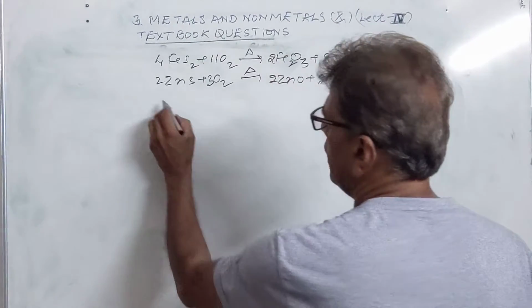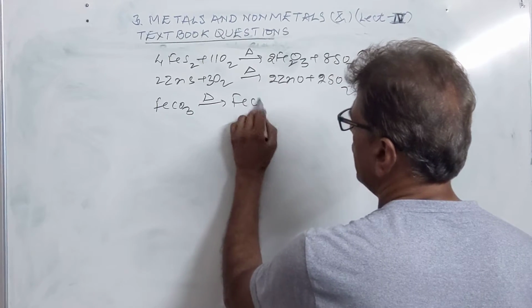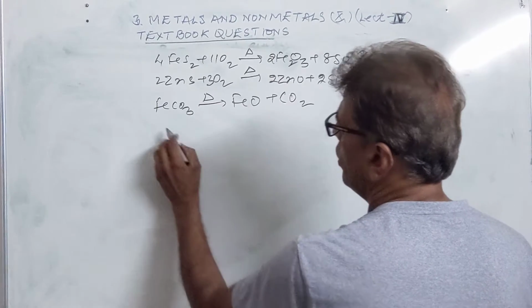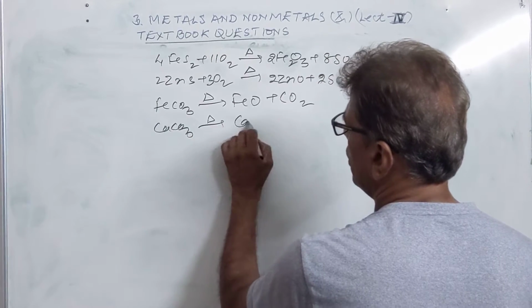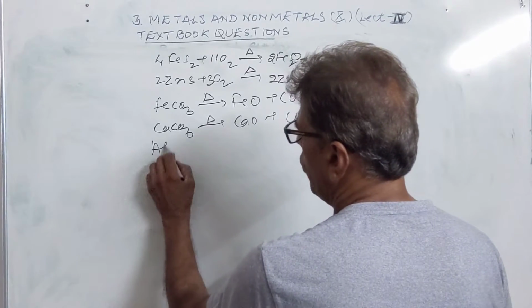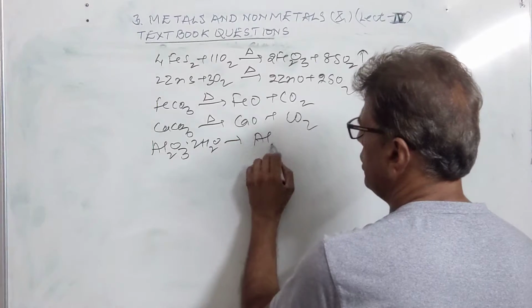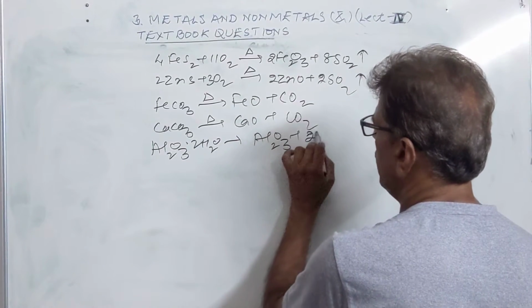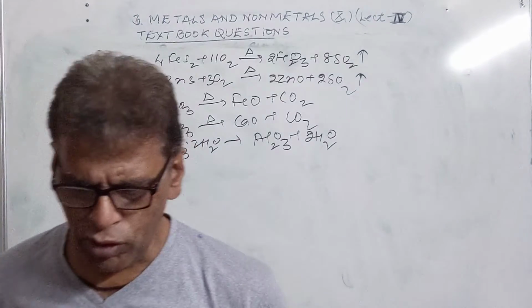Calcination is the conversion of carbonate ore into oxide. When it is heated, we get FeO plus CO2. Similarly, CaCO3 is heated and converted to calcium oxide and CO2. Hydrated alumina ore, on heating, can lose water and change into Al2O3 plus 2 water. So this is how calcination is performed.